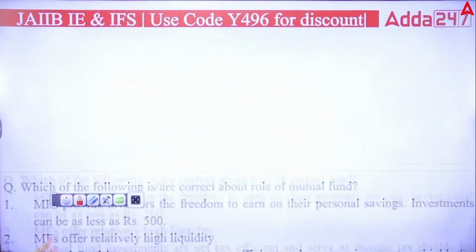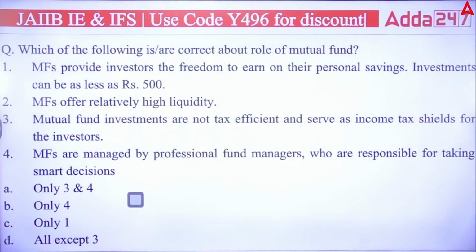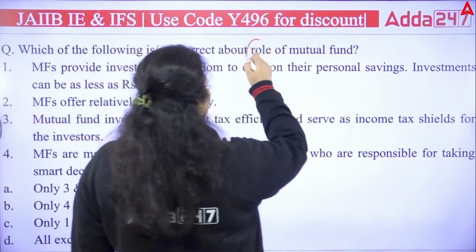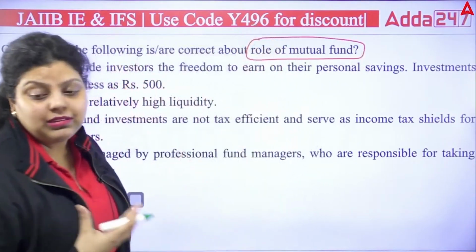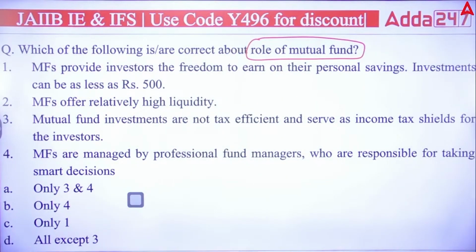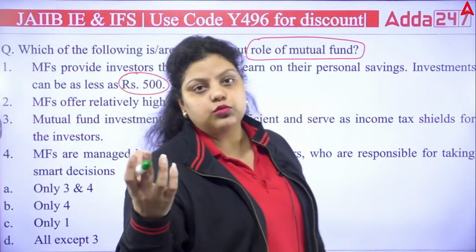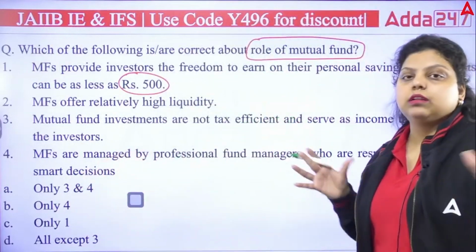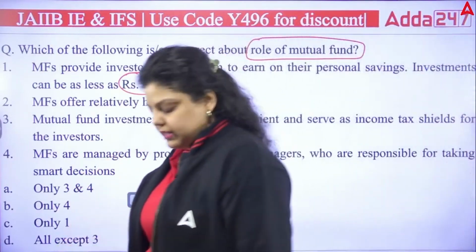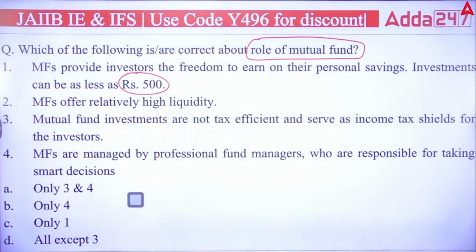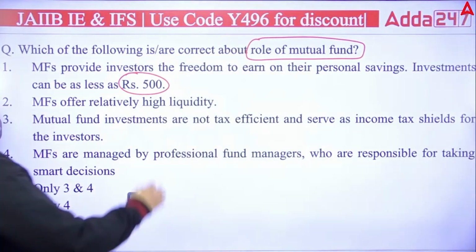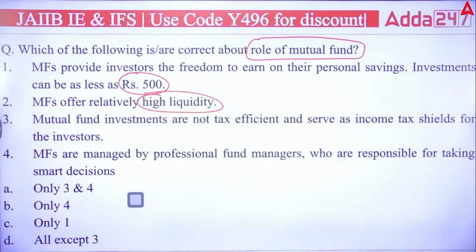Okay. Second, it is talking about which of the following are correct about the role of mutual funds, like what role mutual funds are actually performing. First, mutual funds provide investors the freedom to earn on their personal savings. Investment can be as little as 500 rupees. If you want to invest in a mutual fund, you can start with 500 rupees. It's a very economical investment, anybody can do that. Next, second, mutual funds offer relatively high liquidity, which means they can be converted into cash.